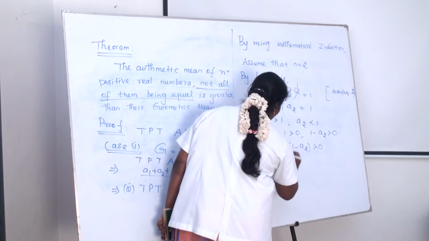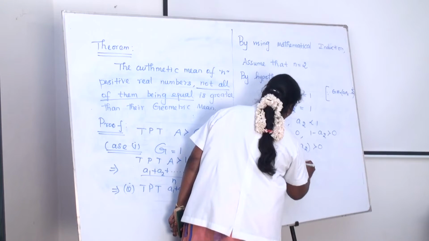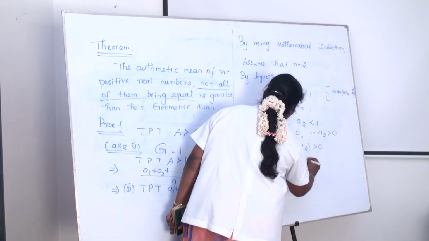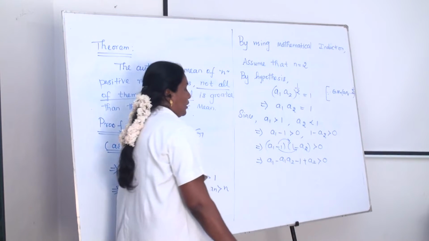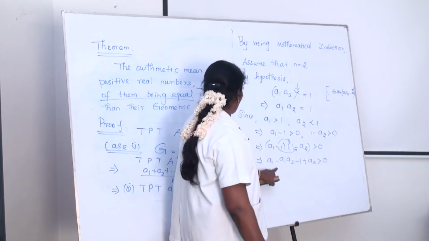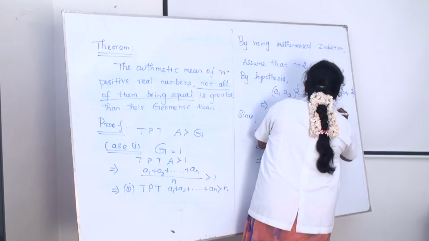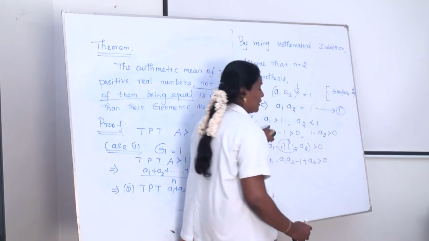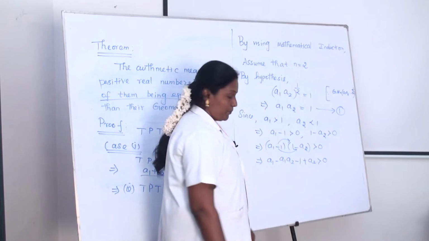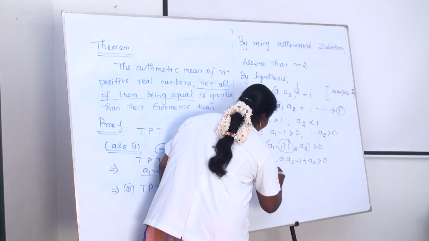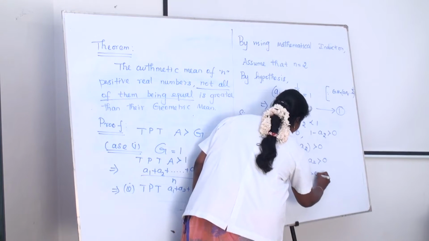Simplifying that, a1 minus a1 into a2. Multiplying the terms, minus 1 times minus a2 is plus a2. It is greater than 0. In our equation 1, where is that equation? Here, this is equation number 1. Using that equation, a1 into a2 is equal to 1, we get a1 minus 1 plus a2 greater than 0.